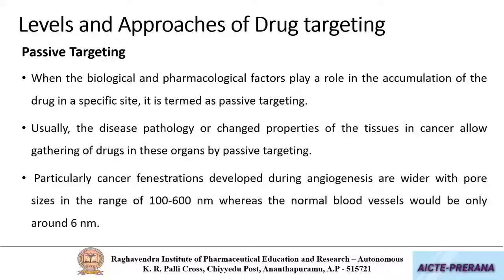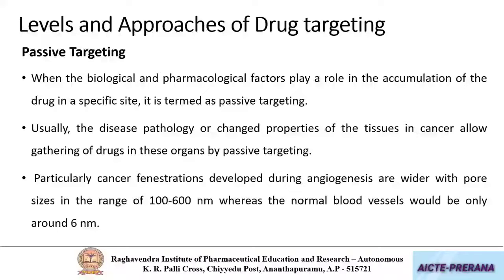However, if the same drug is loaded into a carrier and injected intravenously, then what happens? Now the drug in the carrier will be in your circulatory system and circulating in your body. But in some areas, due to the inherent physiology, these carriers will be retained.